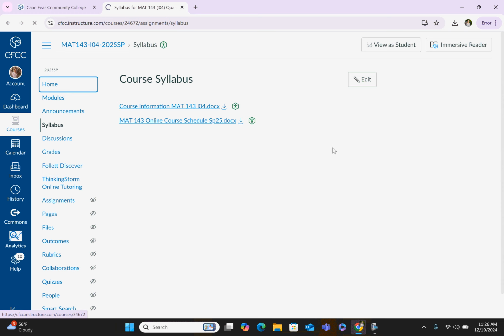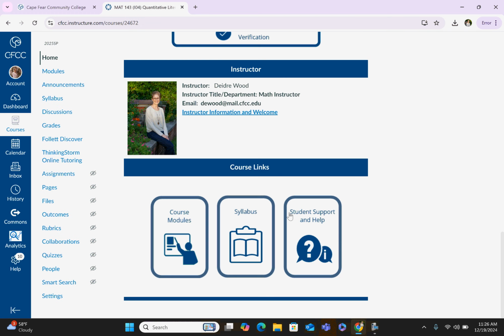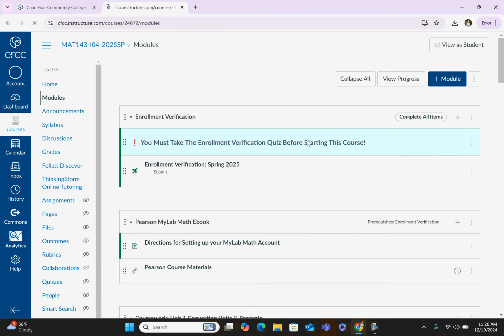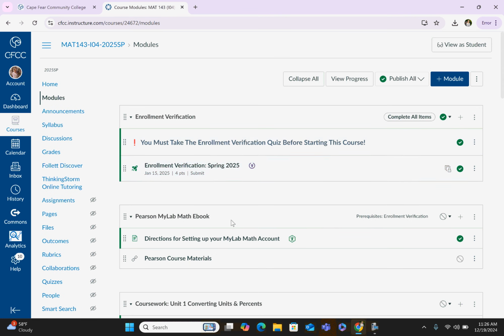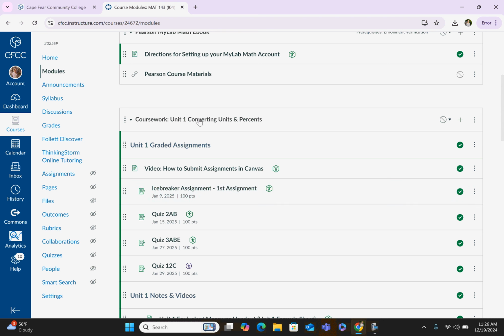I'm going to go back to that home page and draw your attention to course modules. So again, course modules can be accessed by clicking the button on that home page, or you can just click on modules over here on the left-hand side of your screen. Either way will work. I will talk about Pearson last. I'm going to come down here below and talk about our coursework because, like I said, the majority of everything that we do in this class will be primarily focused here in Canvas. So as you'll see here, this course, Math 143, has 4 units. Each unit will be set up this exact same way.